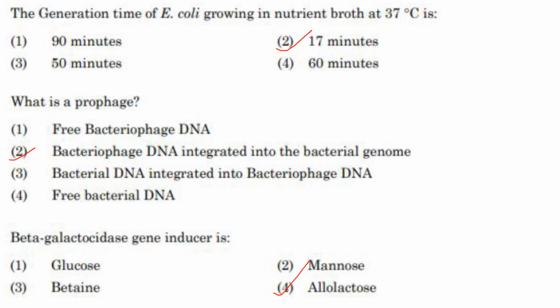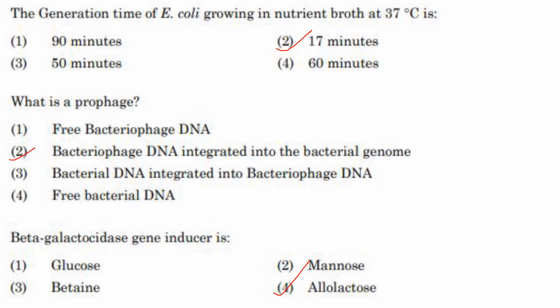The generation time of E. coli growing in nutrient broth at 37 degrees Celsius is. So E. coli has a generation time of 17 to 20 minutes or 15 to 20 minutes. So in nutrient broth at 37 degrees Celsius, answer is option 2, that is 17 minutes.